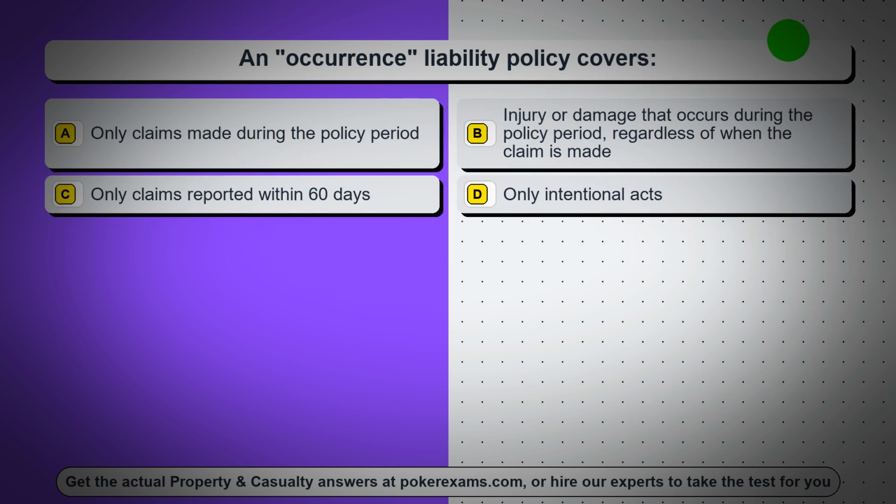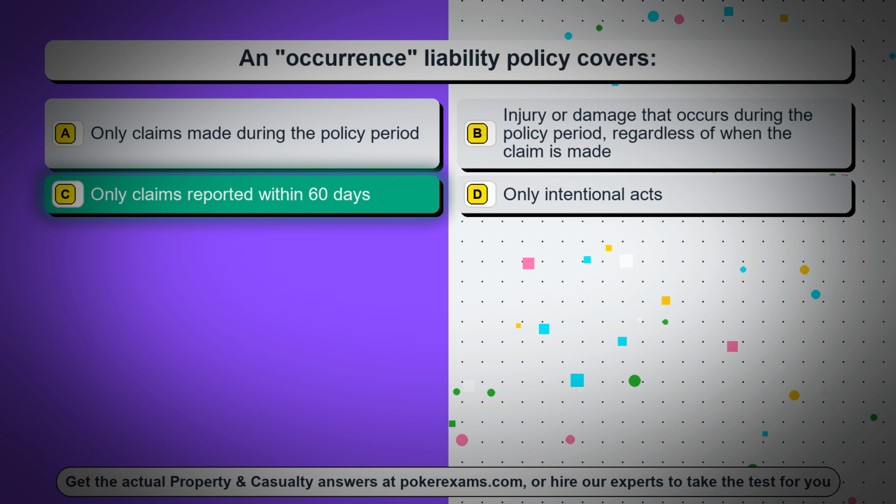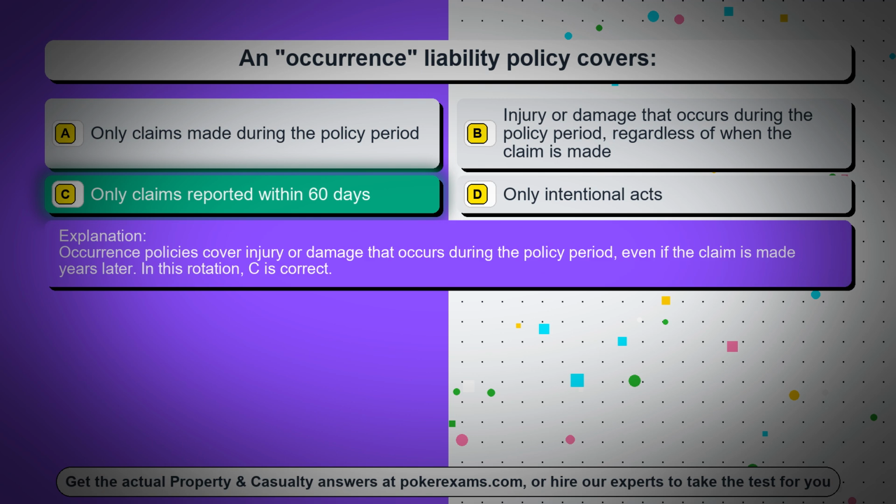An occurrence liability policy covers: Option A, only claims made during the policy period. Option B, injury or damage that occurs during the policy period, regardless of when the claim is made. Option C, only claims reported within 60 days. Option D, only intentional acts. The correct answer is option C, only claims reported within 60 days. Occurrence policies cover injury or damage that occurs during the policy period, even if the claim is made years later. In this rotation, C is correct.